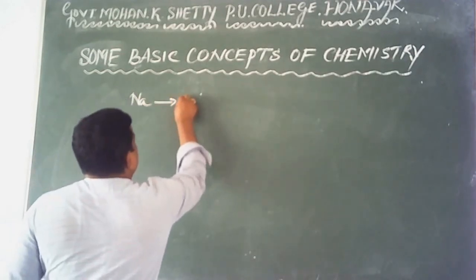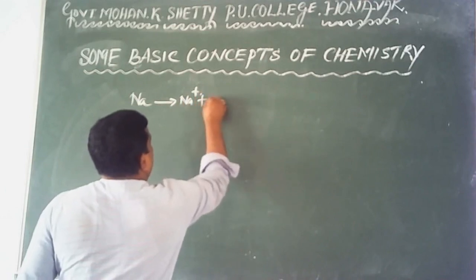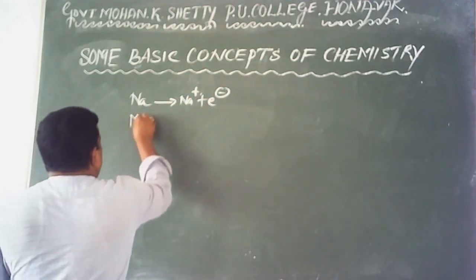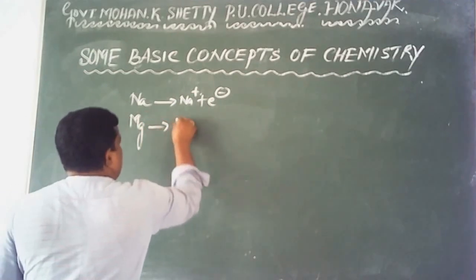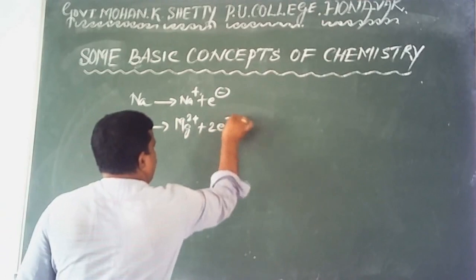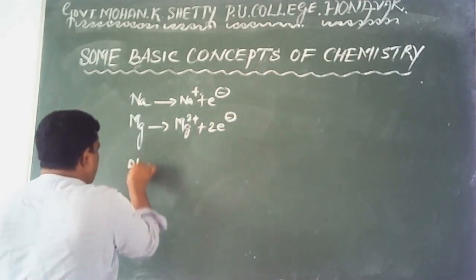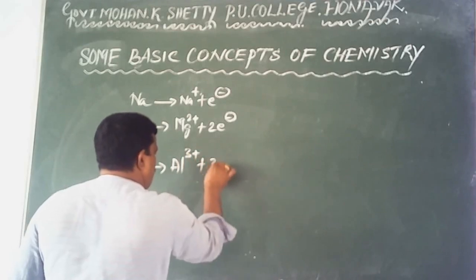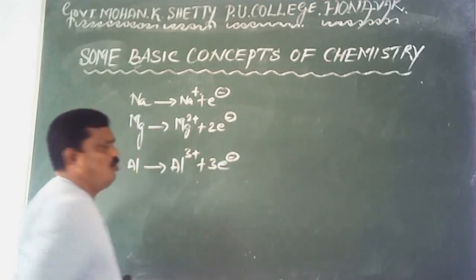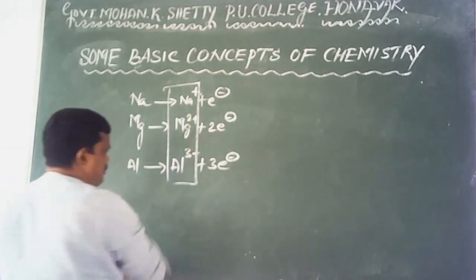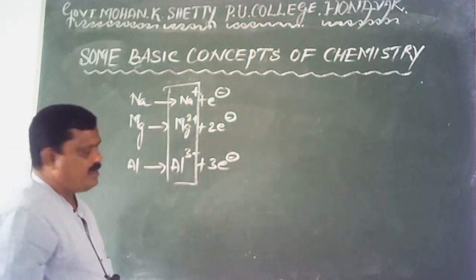Sodium atom gets converted into sodium ion by losing one electron. In the same manner, magnesium gets converted into magnesium ion with loss of two electrons. Say aluminium atom gets converted into aluminium ion by losing three electrons. See here, these are positive ions because they all carry positive charge.